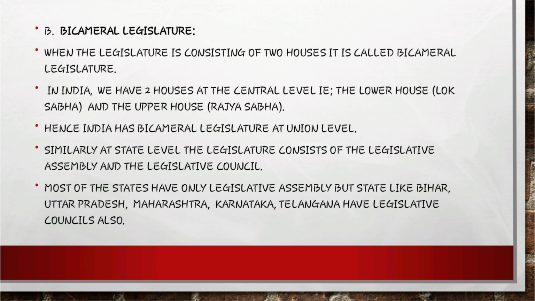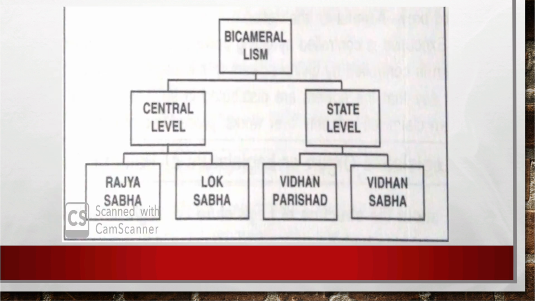There they are following a bicameral legislature, but Gujarat is following a unicameral legislature. But our neighboring state Maharashtra is having a bicameral legislature. That is, at the state level they are having bicameral, that is Vidhan Sabha and Vidhan Parishad. Okay. In the next chart you could see bicameralism.